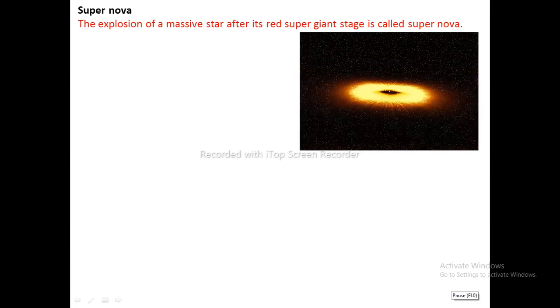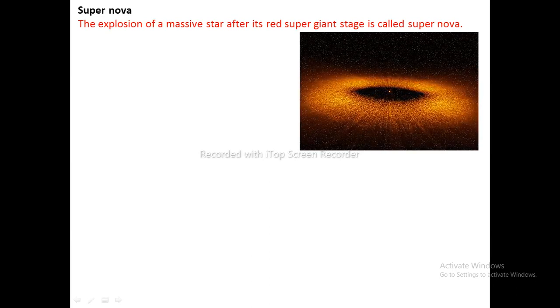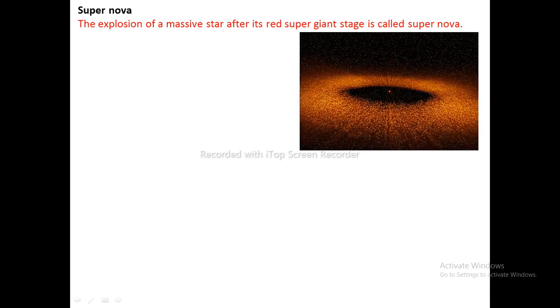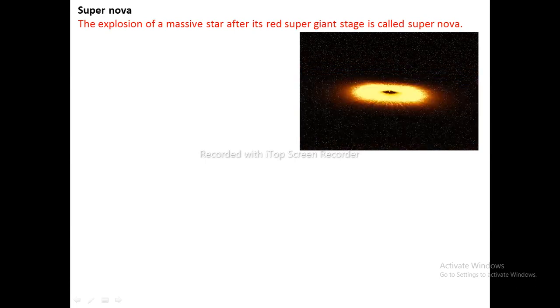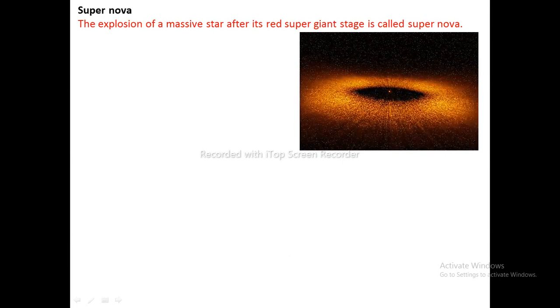If the initial mass of the star is 3 or more times that of the mass of the Sun, it turns into a red supergiant. As the red supergiant has more mass, the gravity of its core is able to attract its outer shell towards itself. As a result, temperature increases and further nuclear fusion occurs. In such reaction, nuclei of helium fuse to form the nuclei of carbon, and the subsequent fusion reaction produces oxygen, neon, silicon, and finally iron.